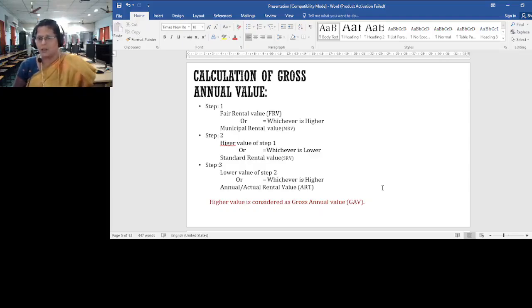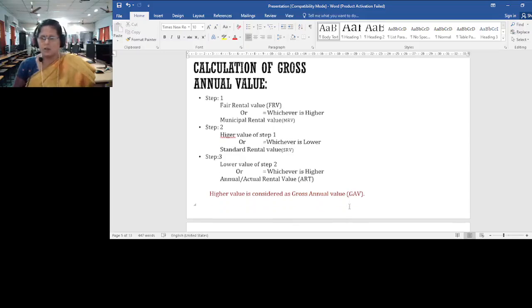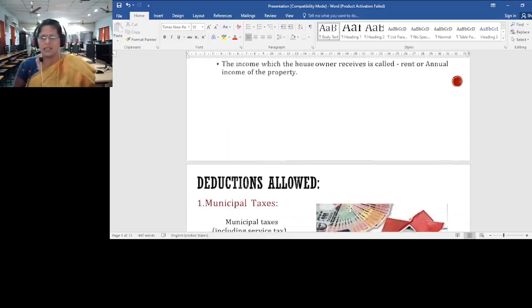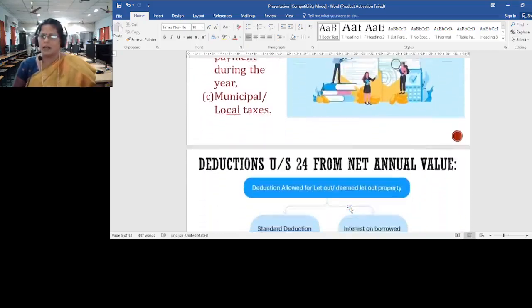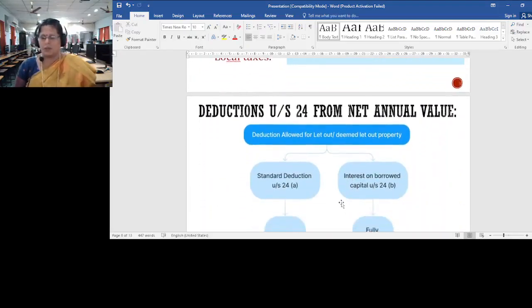The higher value in these two will be considered as gross annual value. From this we will be deducting municipal taxes, and after that what you are getting is net annual value. From net annual value, there are again two deductions which we will be seeing tomorrow.